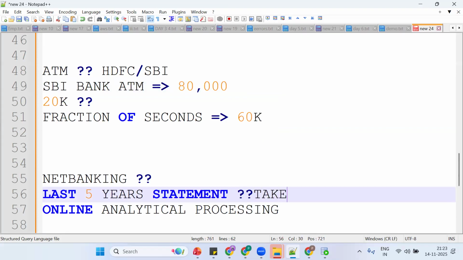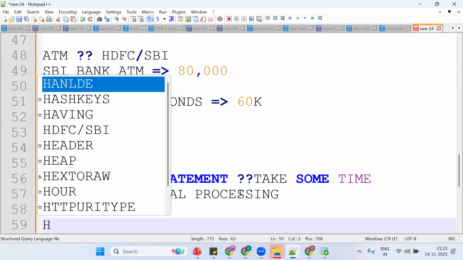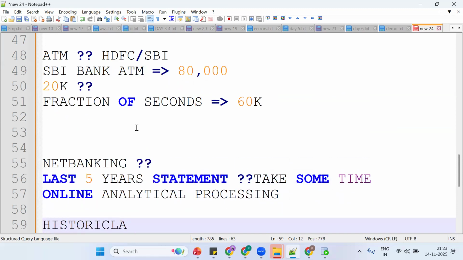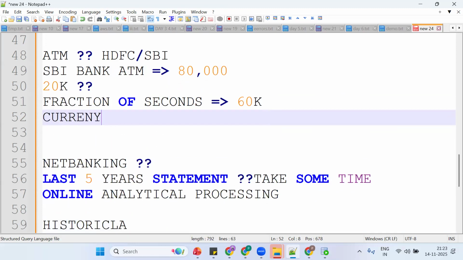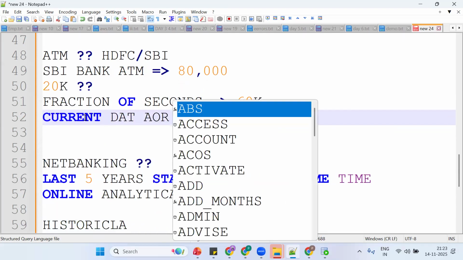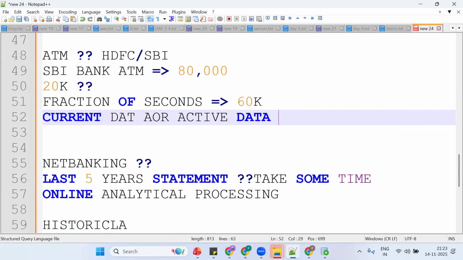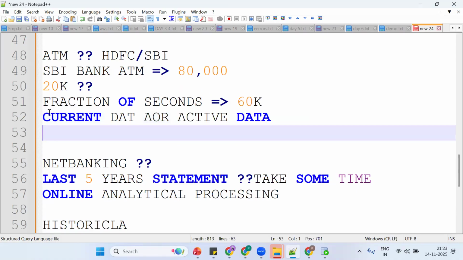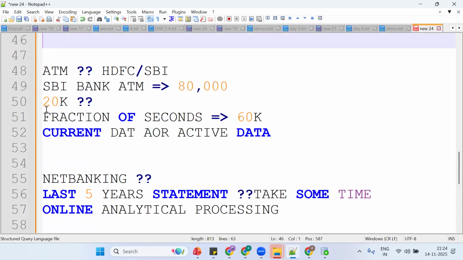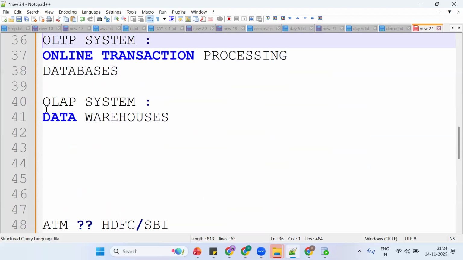It'll take some time. Why? Because this is historical data. What about this one? It is the current or active data. Here you need to understand our day-to-day transactions, which we are trying to store in the database.